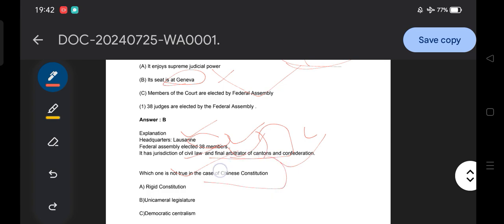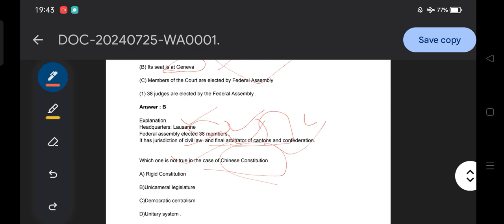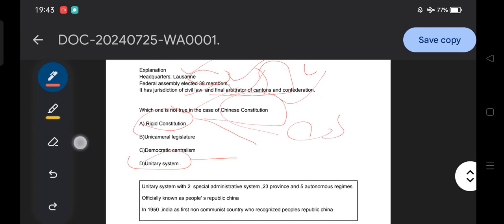Next question: which is not true in the case of the Chinese constitution? There are different constitutions, like Britain, the USA, Switzerland and China. Option A, rigid constitution. Option B, unicameral legislature. Option C, democratic centralism. Option D, unitary system. This is a common sense based question, because you can easily identify that either A or D needs to be wrong. If you talk about the Chinese unitary system, it cannot be a rigid constitution, it could be flexible. So option A is the answer obviously.